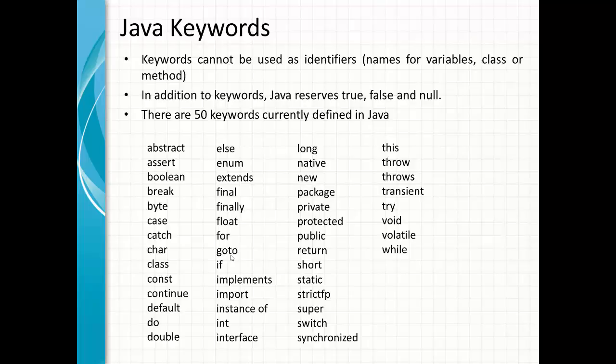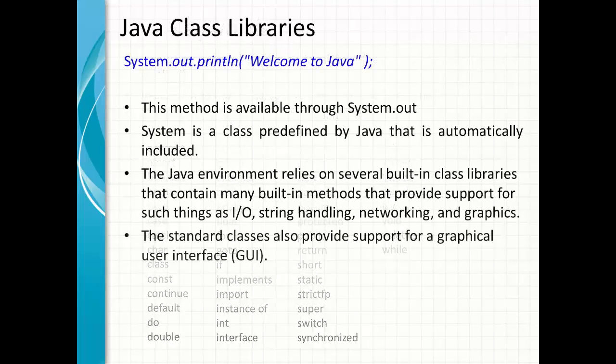So we cannot use true, false, and null plus these 50 keywords. If you can remember these 50 keywords, that will be great. If you cannot remember all 50, at least try to go through them one by one, so that whenever you write your programs, you will know right away that this is a reserved word and I cannot use it as an identifier.